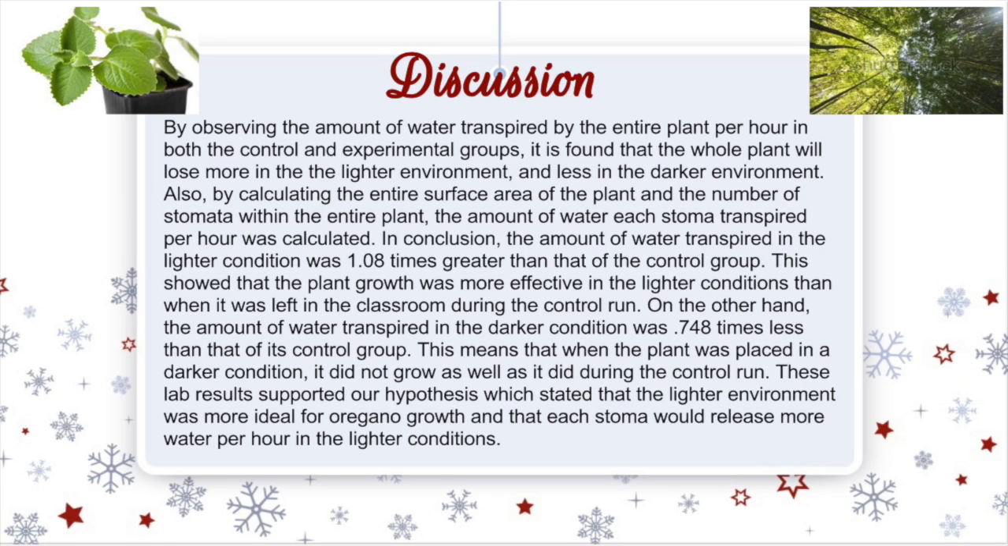On the other hand, the amount of water transpired in the darker conditions was 0.748 times less than its control group. This means that the plant was not able to grow as well in the darker conditions and release enough water. These results supported our hypothesis, which stated that the lighter environment was more ideal for oregano growth and that each stoma would release more water per hour in the lighter conditions.